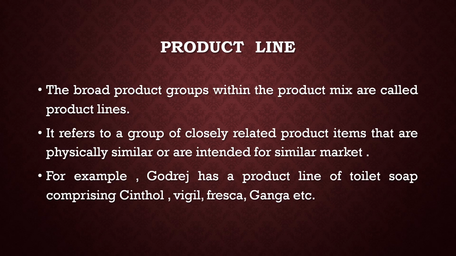I have completed what is product, different types of product, consumer products and industrial products. Now, product line. The broad product group within the product mix is called product line. It refers to a group of closely related product items that are physically similar or intended for a similar market. That means a product manufactured by a company has similar types of products. That is called product line.